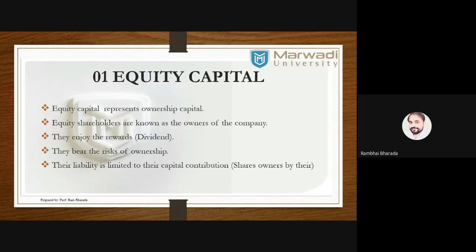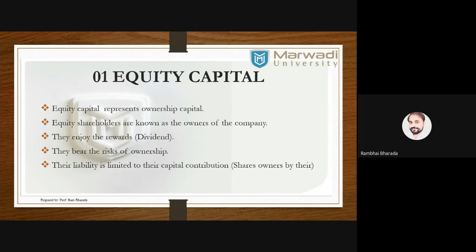Your capital, specifically equity capital. So, equity capital represents the owners' capital because equity shareholders are the owners of the company. Why are they called owners of the company? Because they are bearing the risk for the company. If there is a profit, then they will get the dividend. If there is no profit, it means no return to equity shareholders. That's why they are known as the owners of the company, and the capital is known as owners' capital.